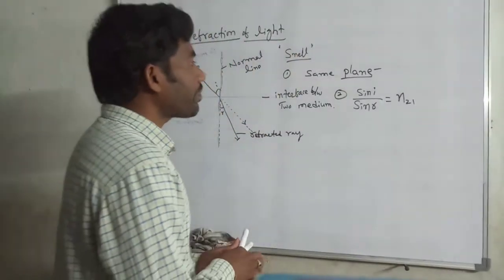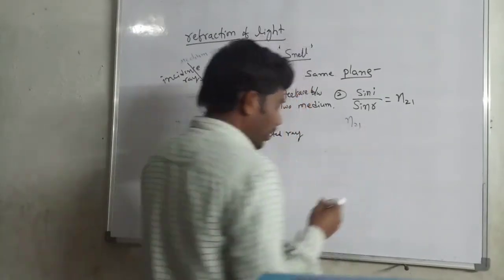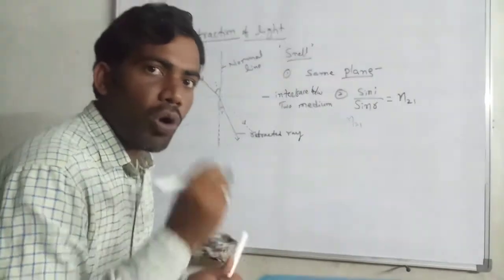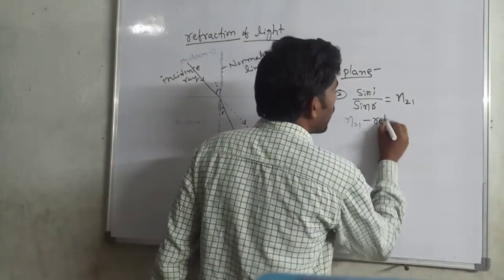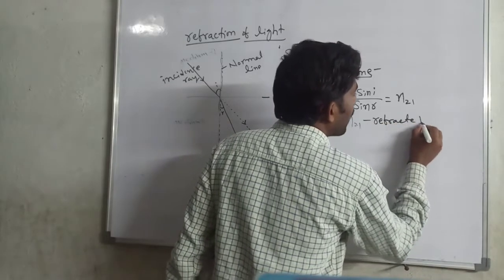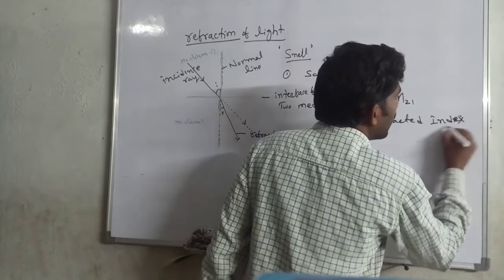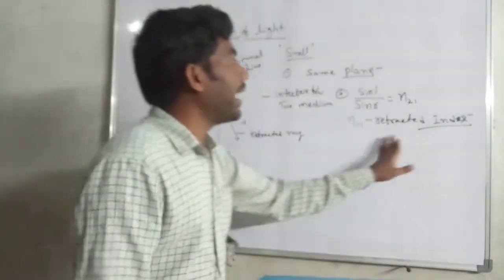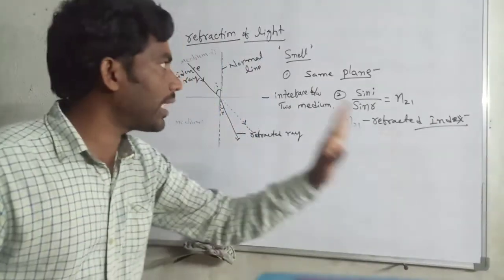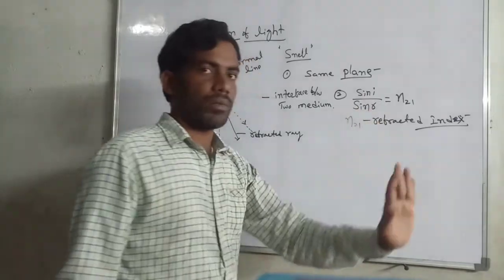And n21 we will also call the refractive index. The most important point is that the refractive index is nothing but sin i by sin r.